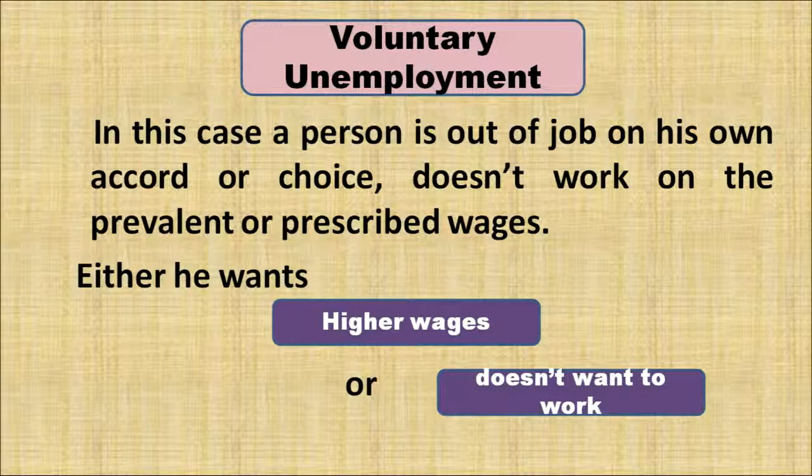Let us explain it with the help of an example. Person A is not willing to work in any of the employment opportunities available in the market because he may be having a good amount of money with himself. So he is not willing to work, so that person will not be part of the unemployed people, and that person will be called a voluntarily unemployed person.